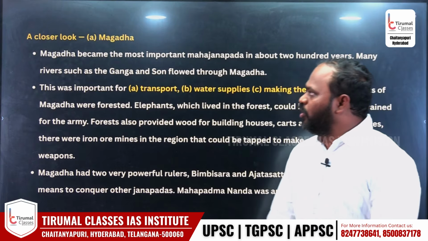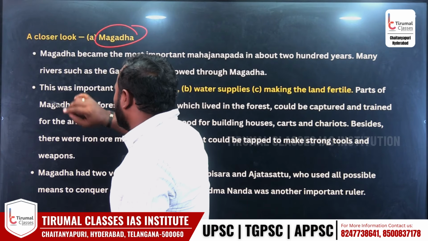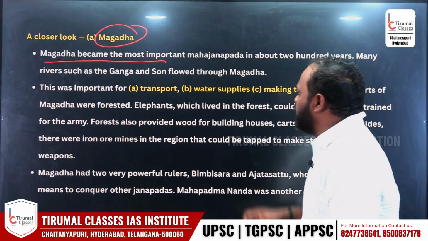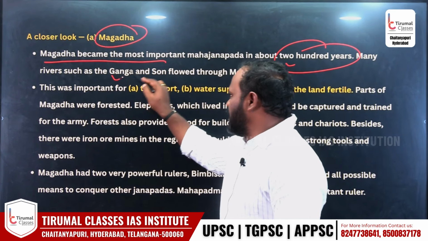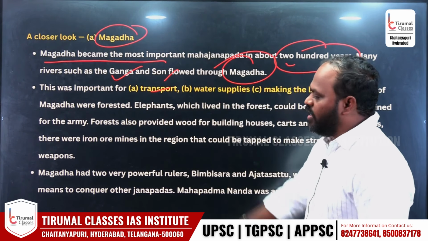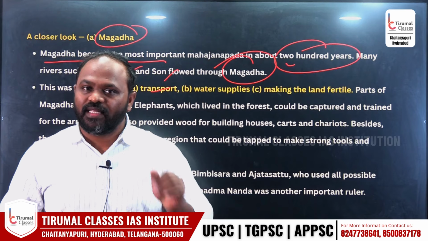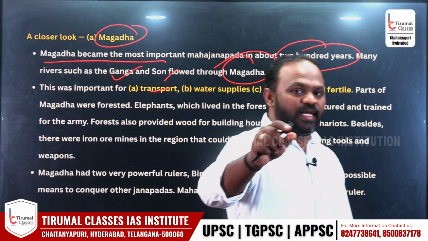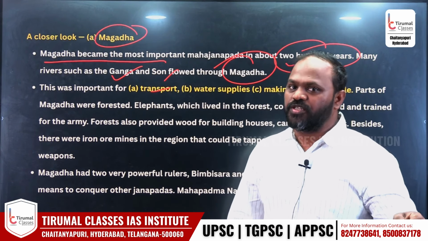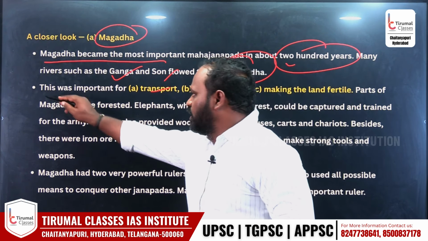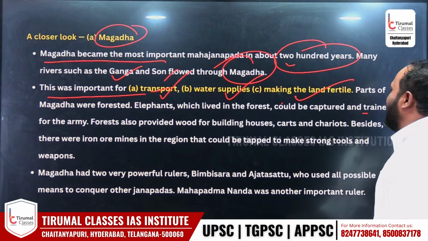Let us talk about two important kingdoms at the time of the 16 Mahajanapadas. One is called Magadha. Look, Magadha became the most important Mahajanapada in about 200 years. Many rivers such as the Ganga and Son flowed through Magadha. I told you Magadha was on fertile lands. That is why more people lived in Magadha. Magadha's revenue is very big because they are on the Ganga plains. Soils are very fertile, they can produce more. Hence, the Magadha kingdom was rich because of its fertile lands. This was important for transport, water supply and making the land fertile.